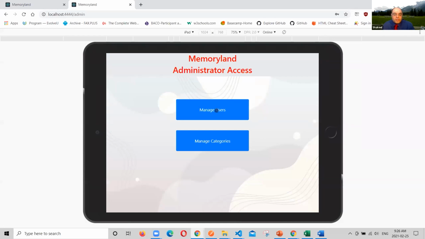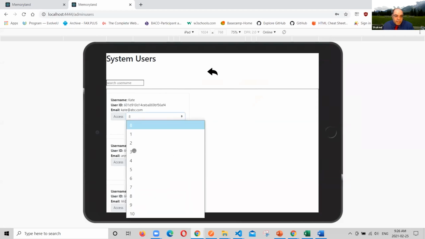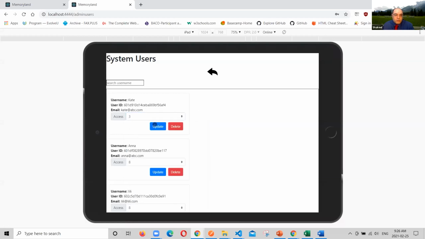We have some functionality working here, which is manage user. If I click on manage user, this is the place where we do our database administration. We can update the user level. Let's say this first user is Kate. She's a level 8. I can make her a level 3, or anything else. Our minimum level for a parent is level 8, and level 10, which is the highest, is an admin. So I can update, and this update button will actually update the user in our MongoDB database.